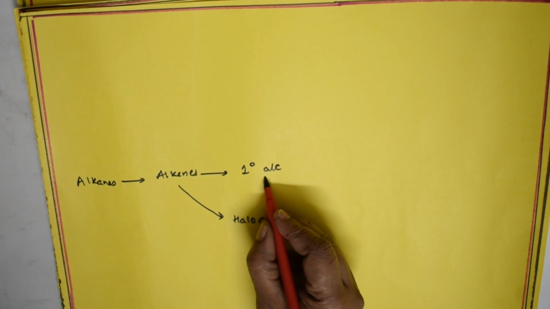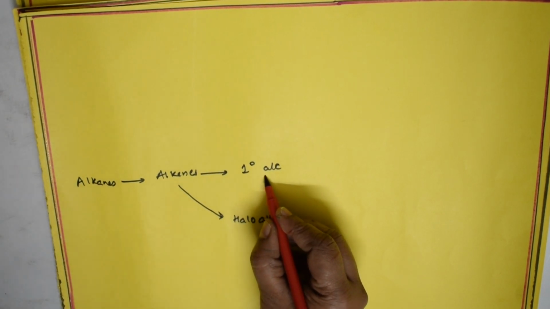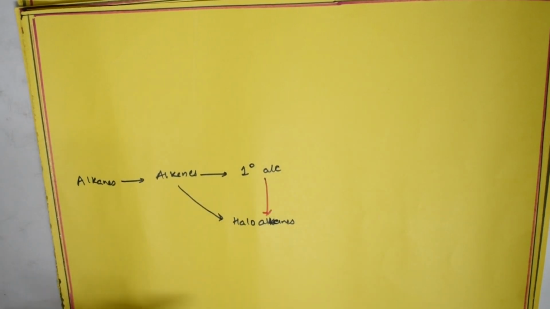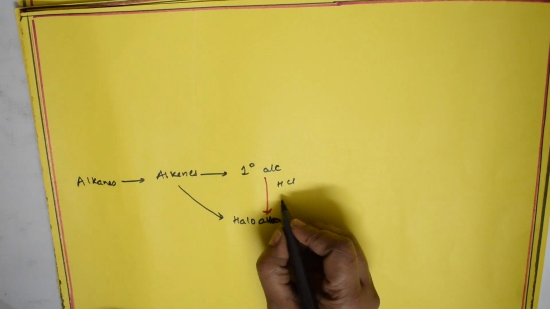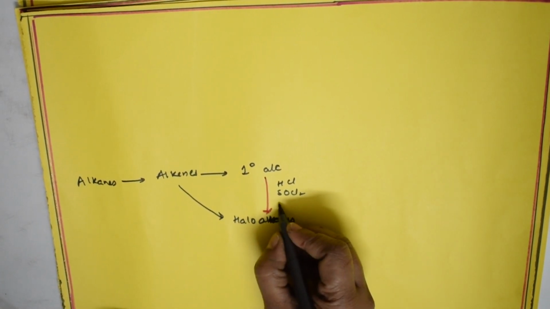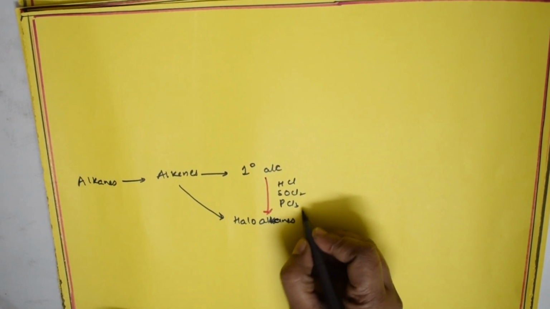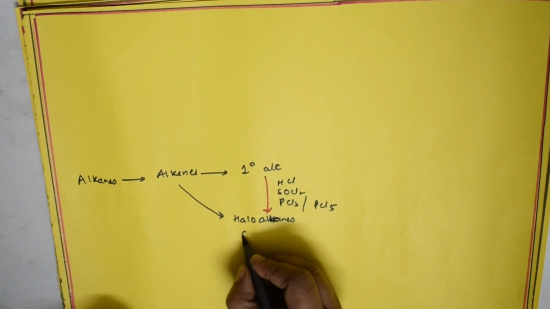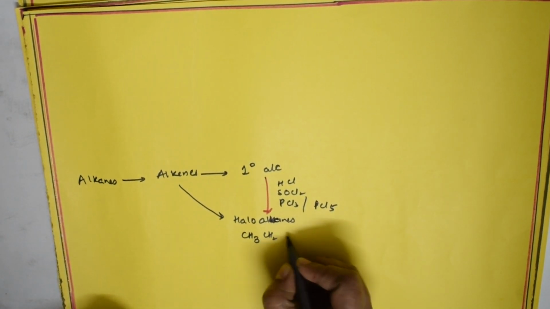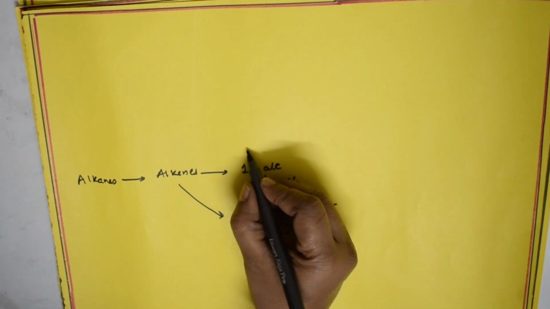Now see here, I can convert primary alcohol, as I said, into haloalkanes by which procedure? I said just recently also, I can use HCl, or I can use thionyl chloride, I can use PCl3, I can use PCl5 also. Then I can convert primary alcohols to alkyl halides, CH2Cl. This is fine. What is the primary alcohol here?